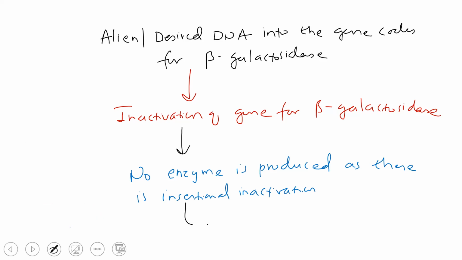This will give you white colonies of recombinant. Now what are these white and blue colonies? Okay,